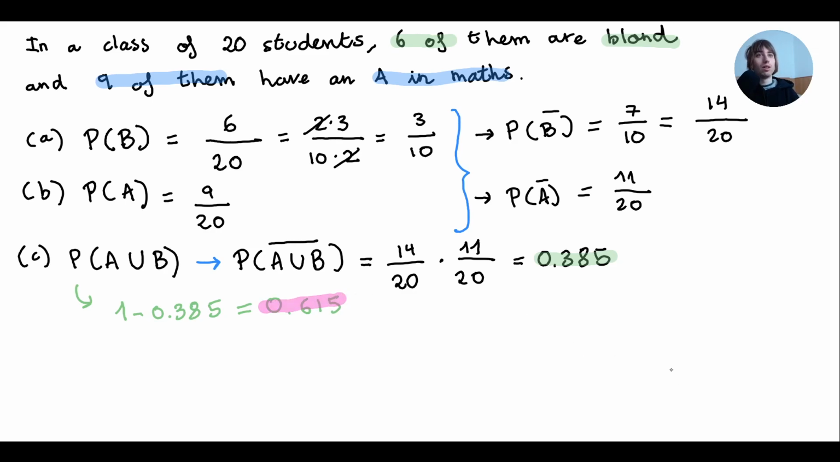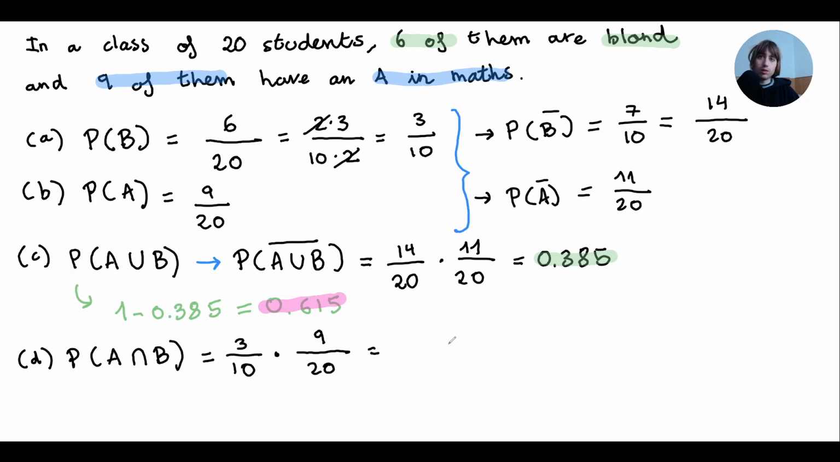Nice. Now, last thing we're going to determine is the probability of A and B. So the probability that a student is blonde and has an A in maths. So the probability that a student is blonde is 3 out of 10 times the probability that a student has an A in maths is 9 out of 20. If we multiply this, we'll get 27/200, 0.135. I guess it's not very likely that this will happen.